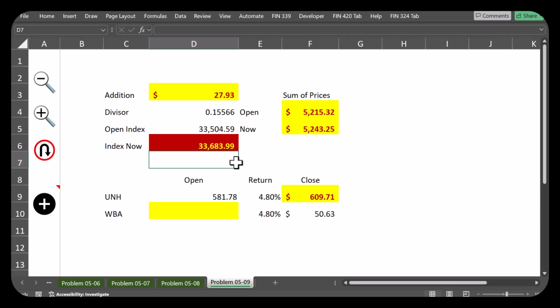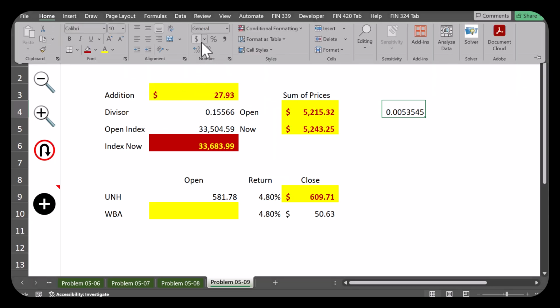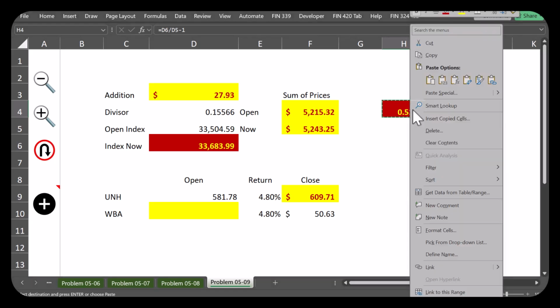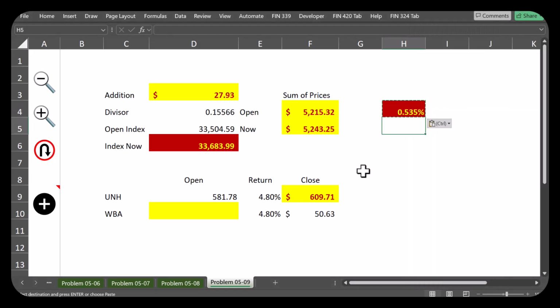All right. Now, the second part of the question. In this case, let's calculate the change in the index as a result of change in UNH prices. So that's 0.54%. And I'm going to copy and paste its values here.